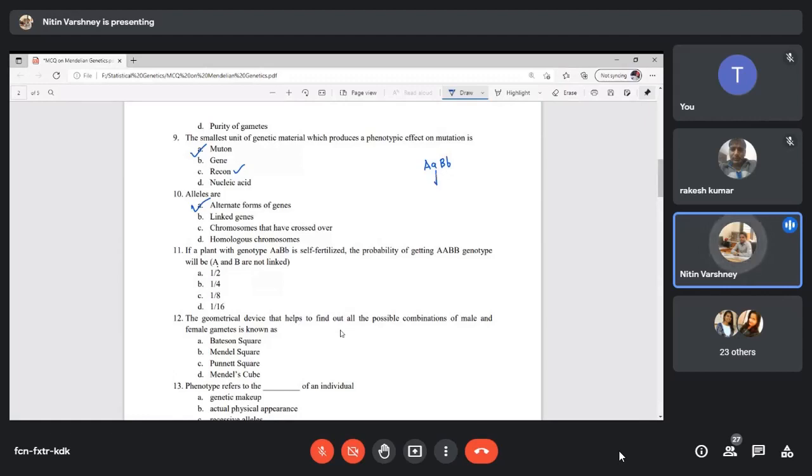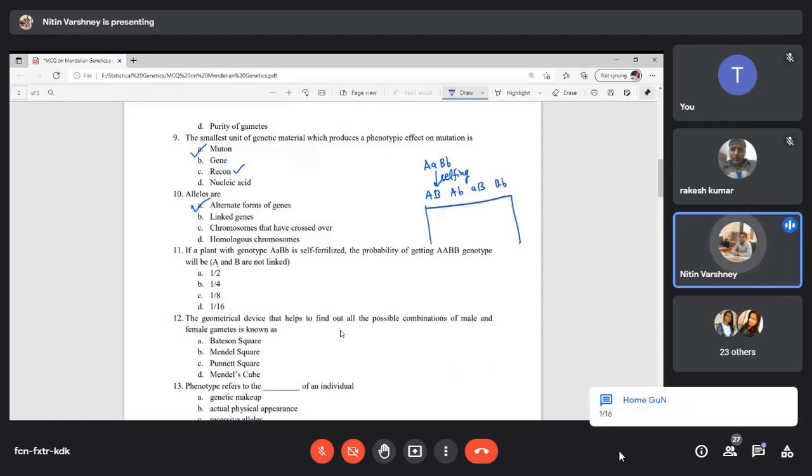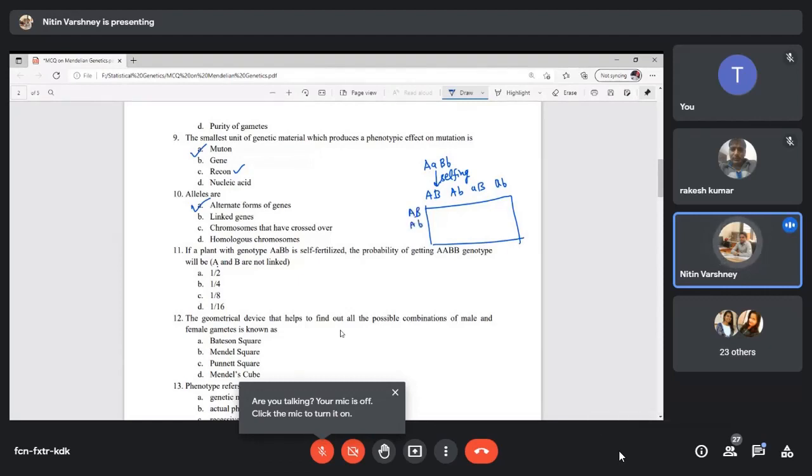I am doing selfing. So what will be the gametes here? Gametes will be AB, A small b, a capital B, and a small b. Just like we'll write here also, AB, Ab, aB, and ab.